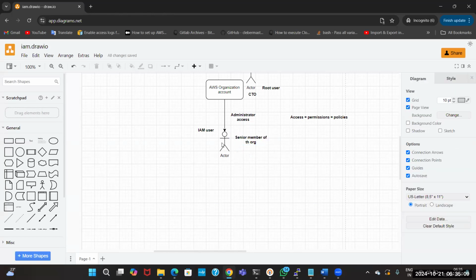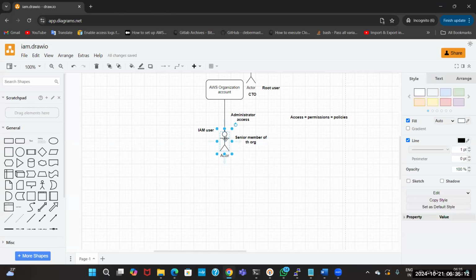Now this user has the full permissions of the account. Now these users we can create. This particular user can create multiple other users also.